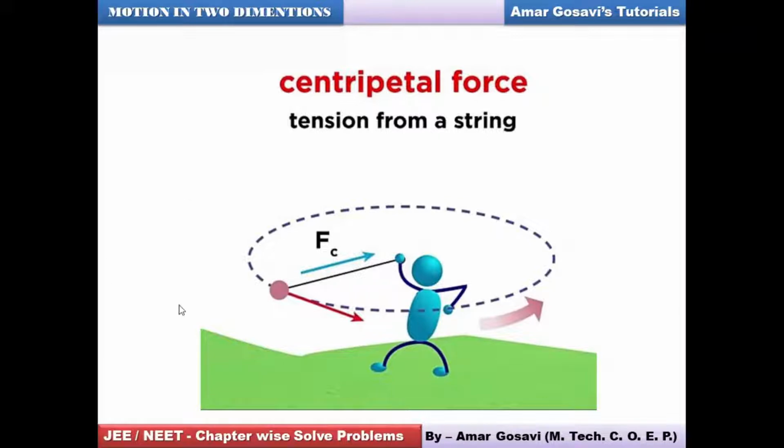In this case, when a stone tied to a string is whirled in circles, then the tension provides the centripetal force. So similarly, we can talk about the other types of examples for circular motion and try to depict which forces provide centripetal forces over there. Please make a note of this.